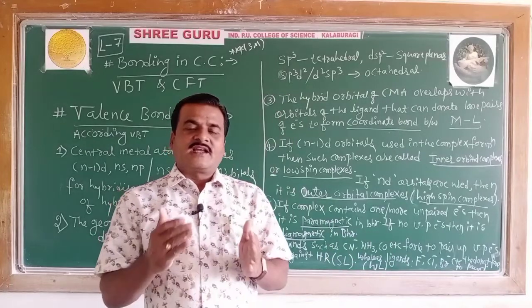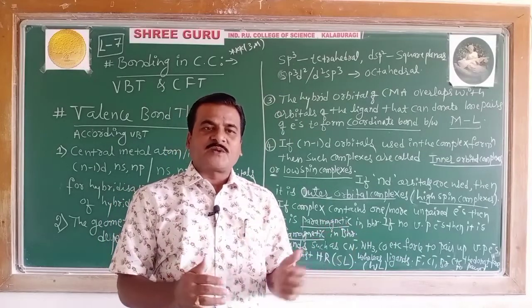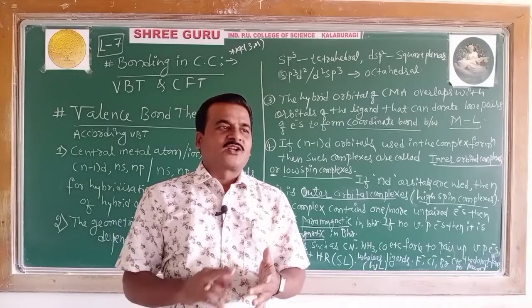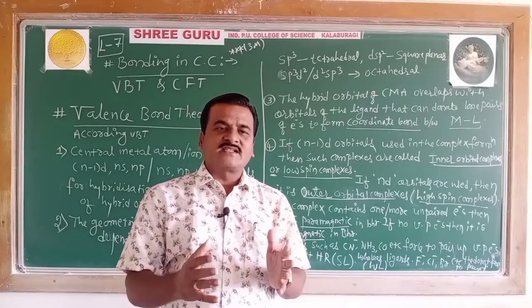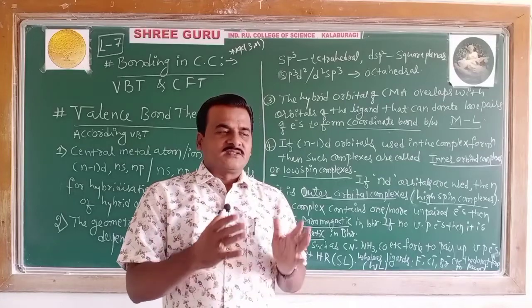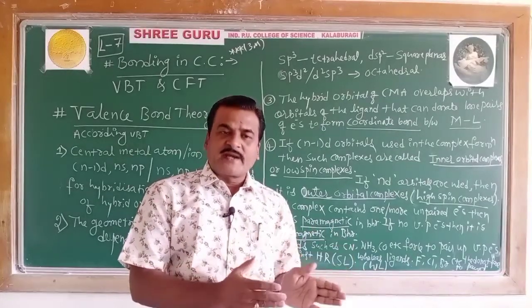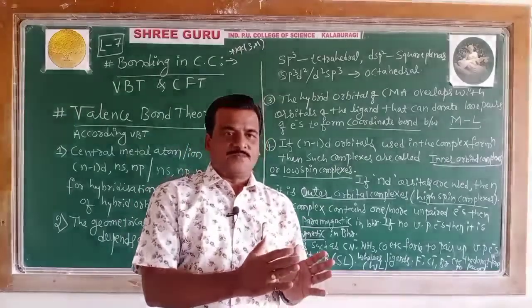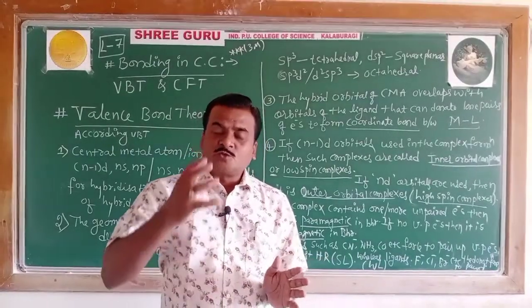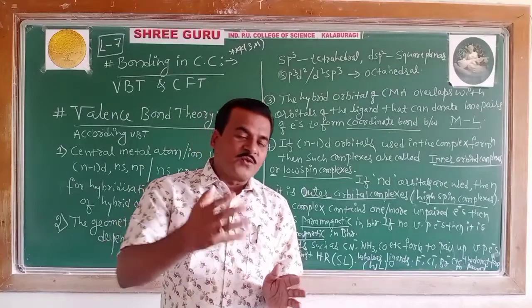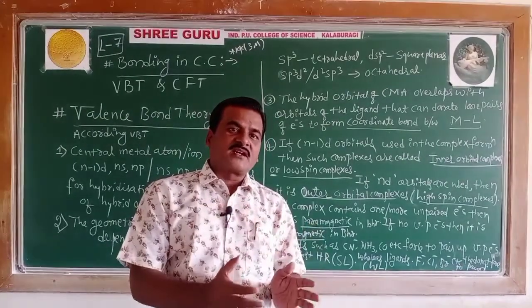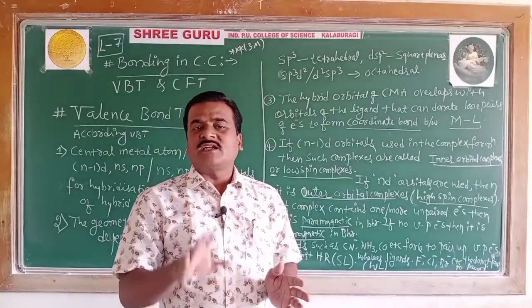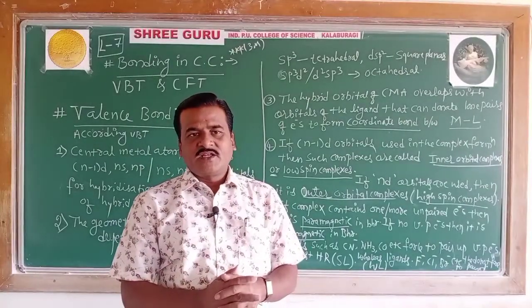Here, against Hund's rule, in complex formation, some ligands like cyanide, carbonyl, nitro influence the unpaired electrons present in the orbitals of the metal atom to get paired up. Those ligands are called strong ligands.